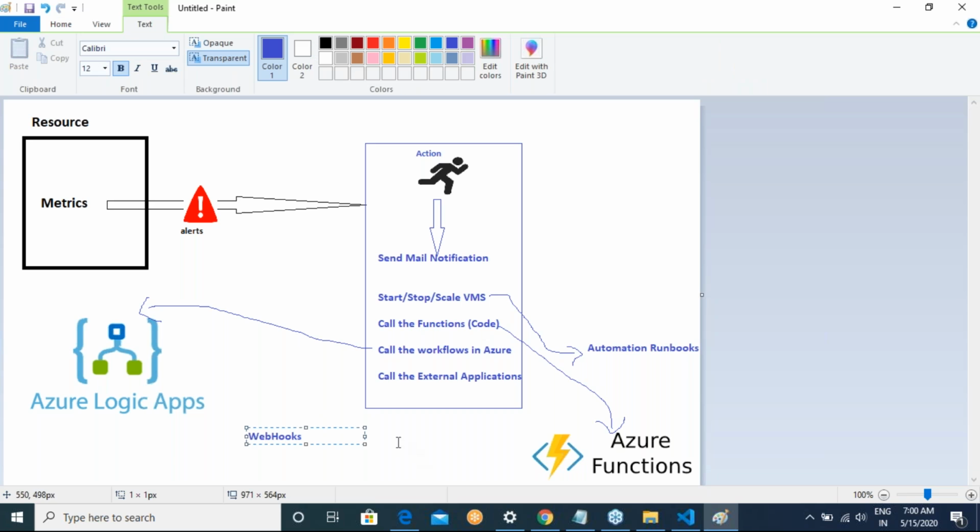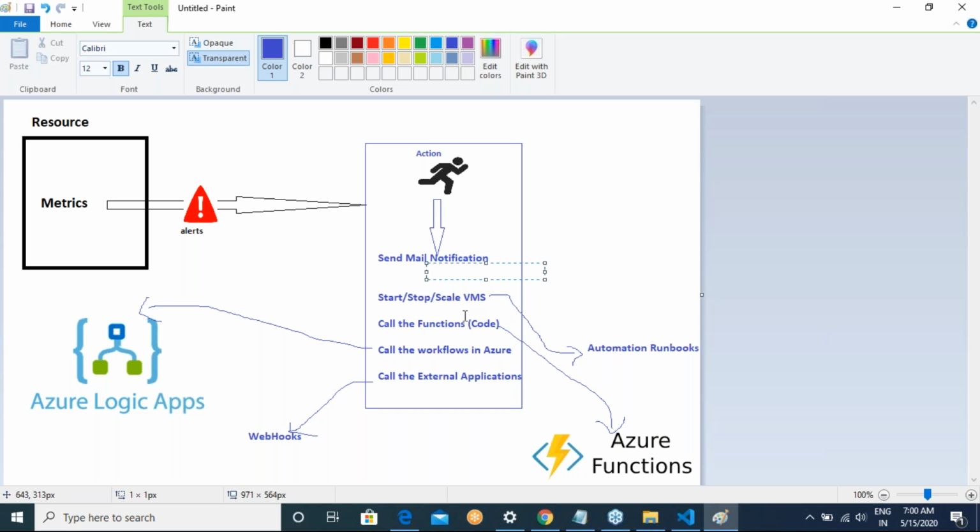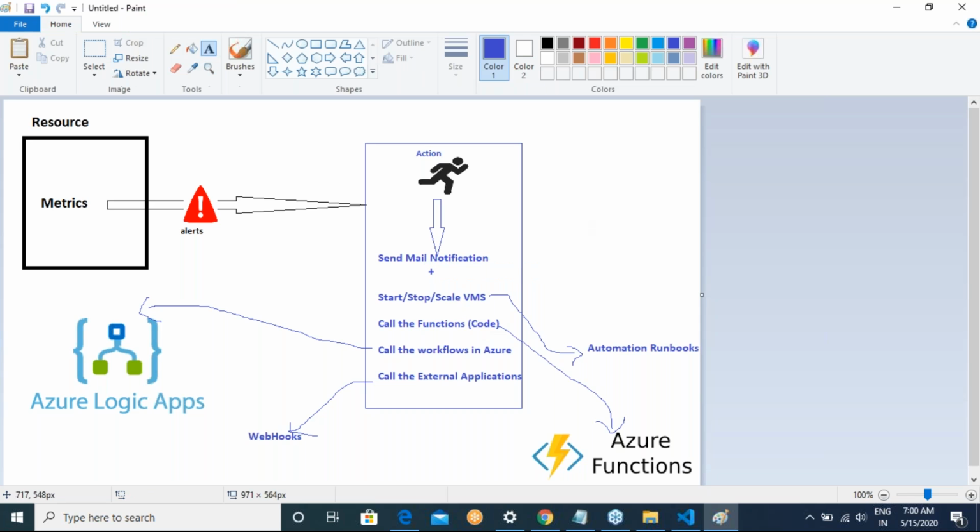Let it be secure or whatever it is, if you want to call the external applications, you can do this. So send notifications, and in addition to that, you can take actions.